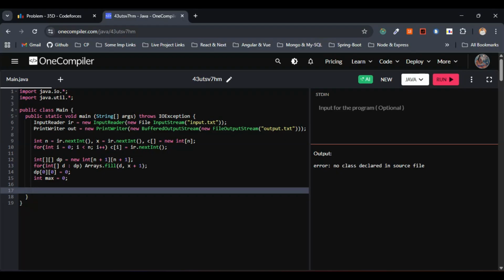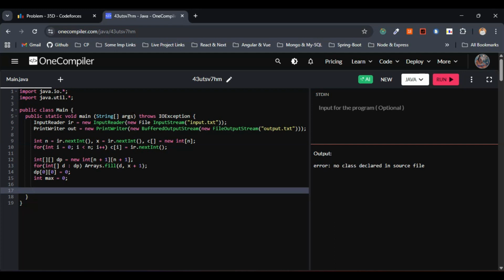Further, the cost to take day i animal, lifetime cost will be c of i into n minus i. We considered this within the approach. If the total food used stays within x, then we have to update the best cost for i plus 1 and j plus 1, and finally update the answer candidate. That's what we will be doing here now.